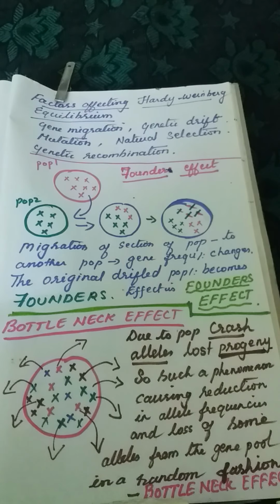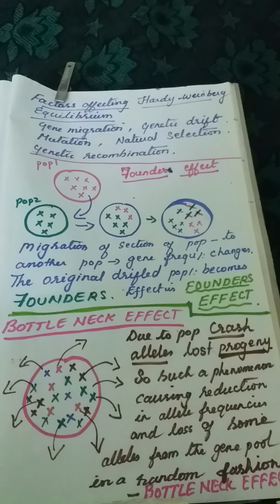In the new population, the genes are gained. In the old population, the genes are lost. There would be a gene flow if this gene migration happens multiple times. So it may happen multiple times. Gene flow occurs.